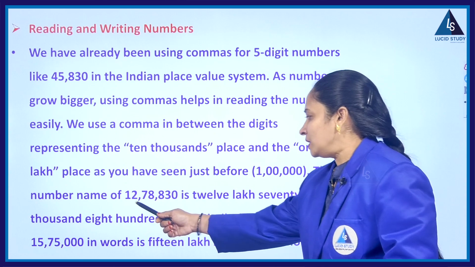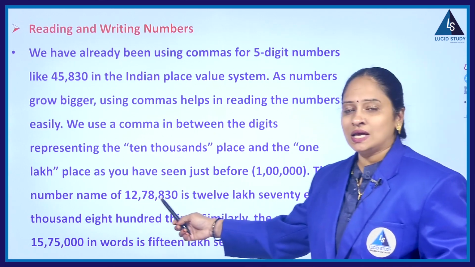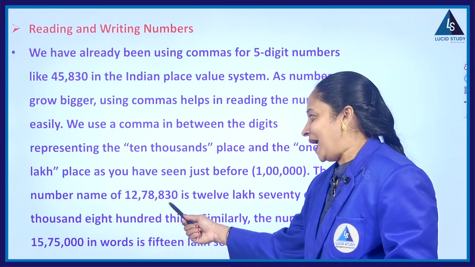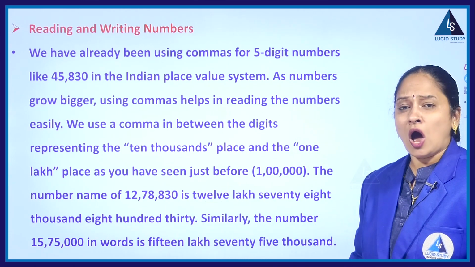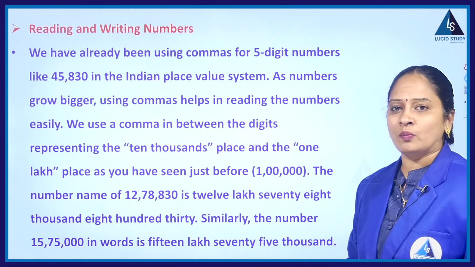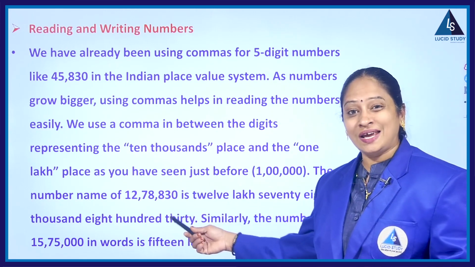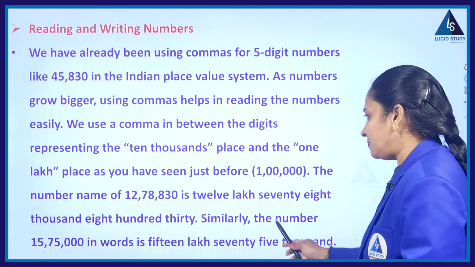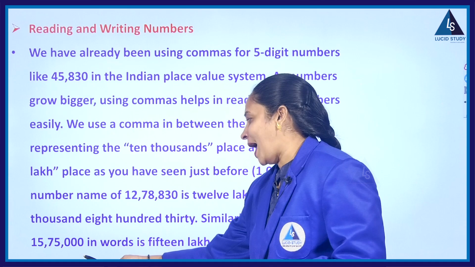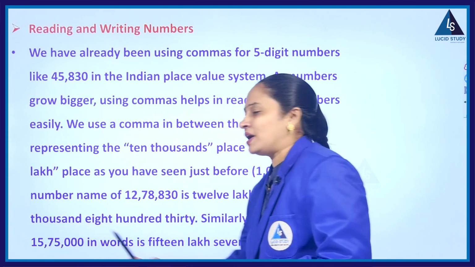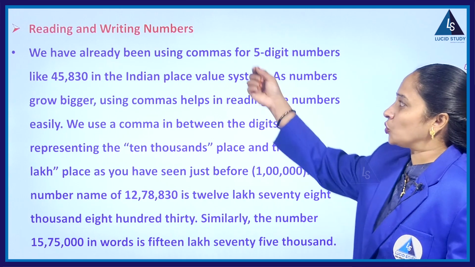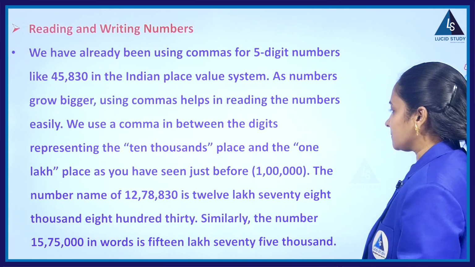The number name of this particular number according to the Indian system of numeration is 12,78,830. So how did it become easy? As we inserted commas according to the Indian system of numeration, now it becomes easy to read and to write numbers. Similarly, if I have this number, it can also be written in words as 15,75,000. So that is the use of inserting commas to read and write numbers.